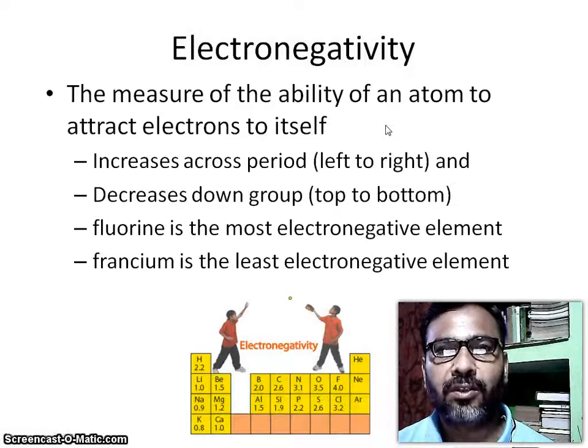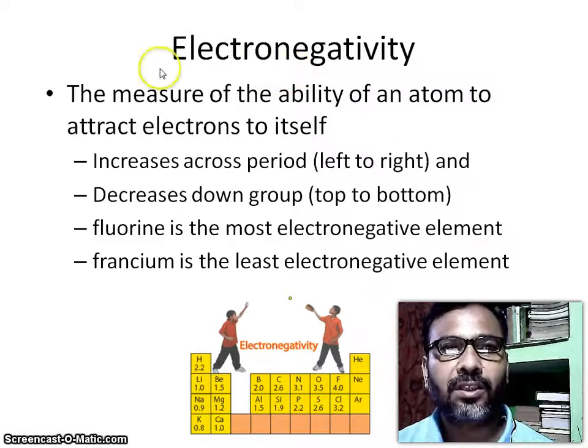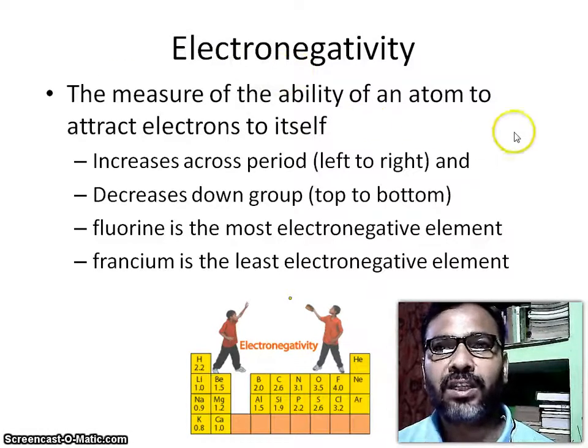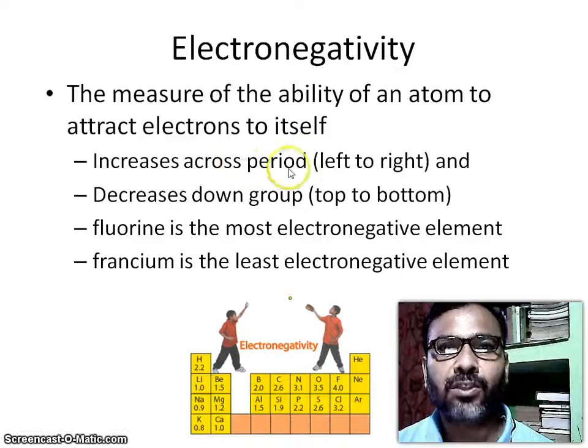Electronegativity. What is electronegativity? The measure of the ability of an atom to attract electrons to itself. It increases across a period from left to right and decreases down a group from top to bottom. Fluorine is the most electronegative element and francium is the least electronegative element.